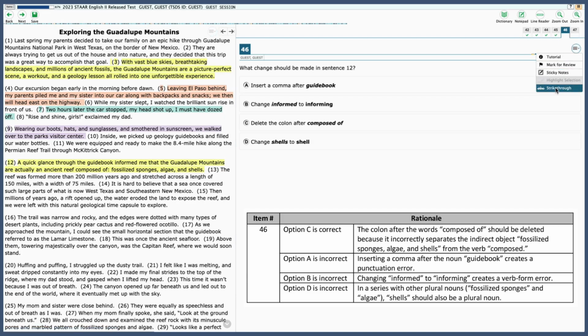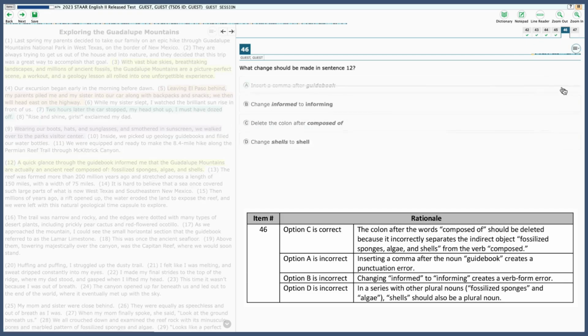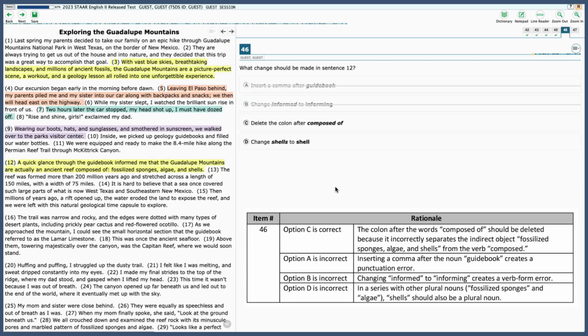It's not necessary. B, change informed to informing. So a quick glance through the guidebook informing me. Okay, that's the wrong tense of that verb. So we're going to cross that one out. C, delete the